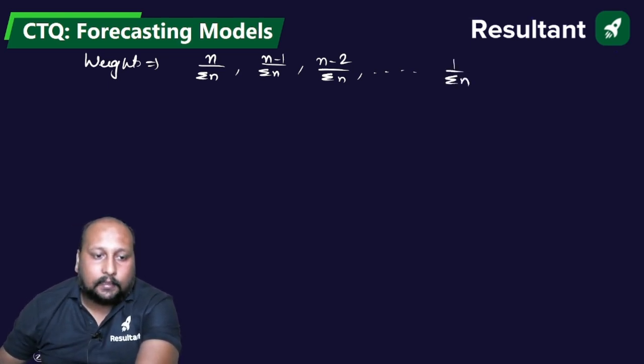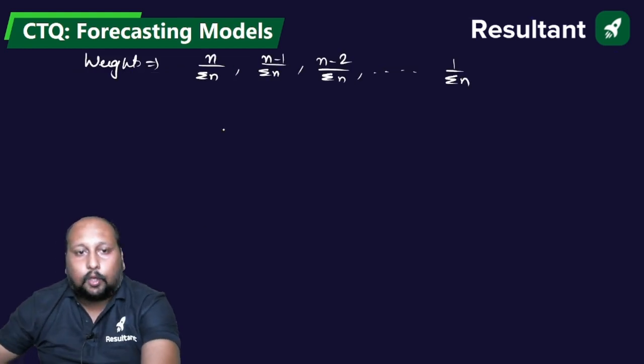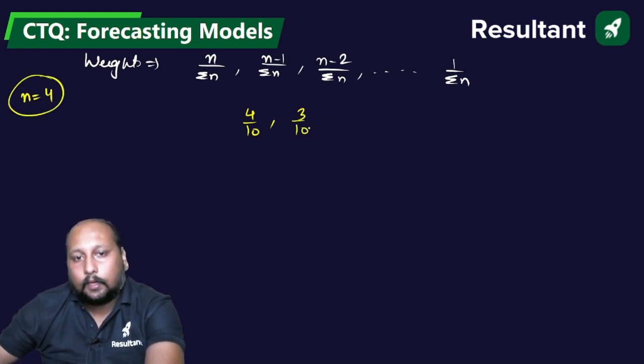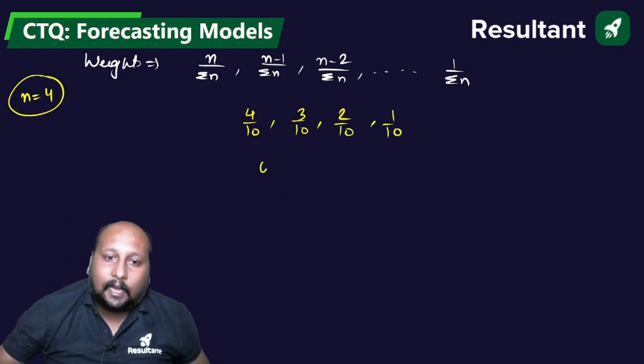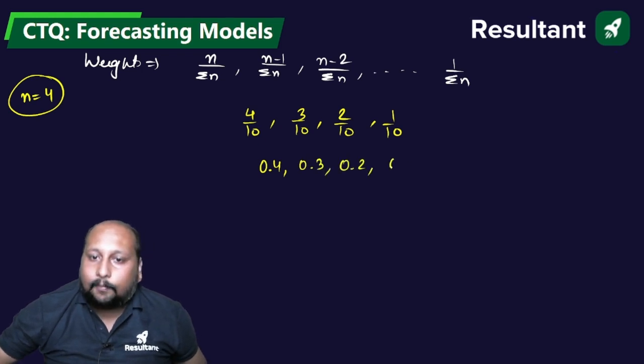Let us write the value over here by taking the same example. I am taking n equal to 4, so that will be 4 by 10, 3 by 10, because n is equal to 4 in this example. Okay, 2 by 10 and 1 by 10. That means we are having 0.4, 0.3, 0.2 and 0.1.